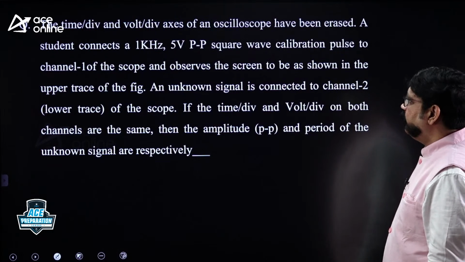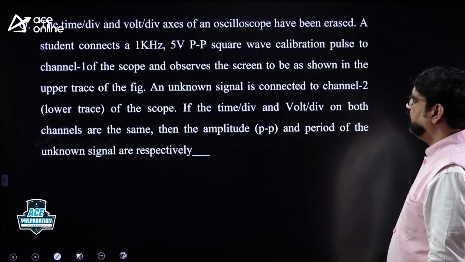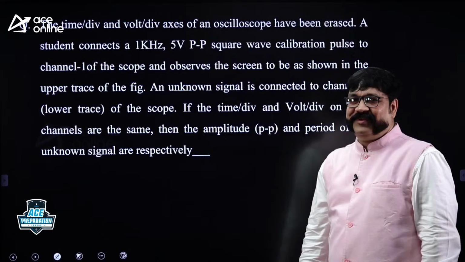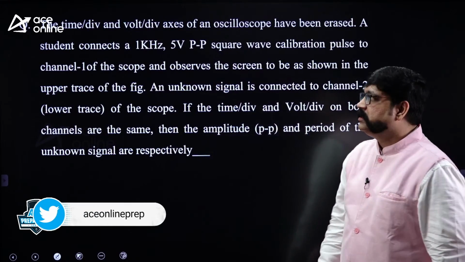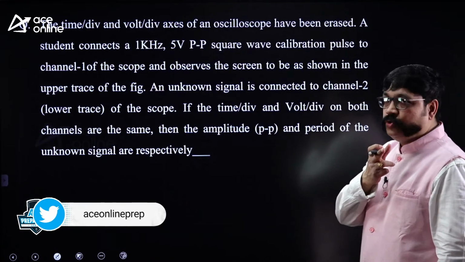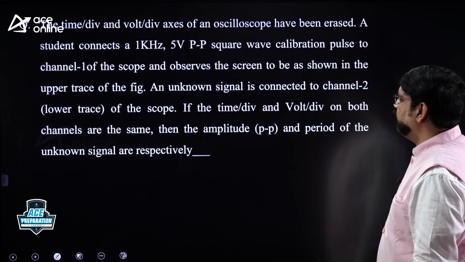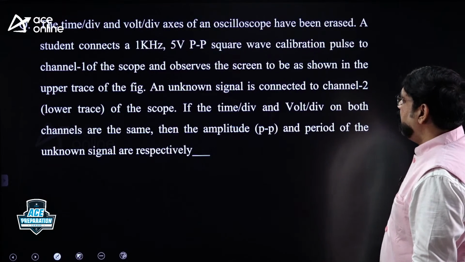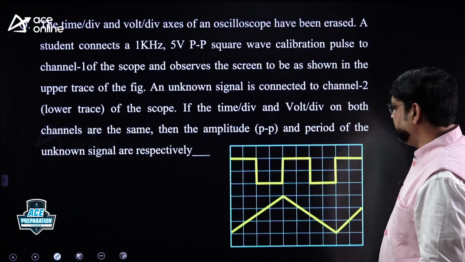The time per div and volt per div, this is a GATE question. Time per div and volt per div axis of an oscilloscope have been erased. What do you mean by erased? They are the control settings, please. They are not given. A student connects a 1 kilohertz, 5 volt peak to peak square wave calibration pulse to channel 1 of the scope and observes the screen to be as shown in the upper trace of the figure. This is the figure, please.